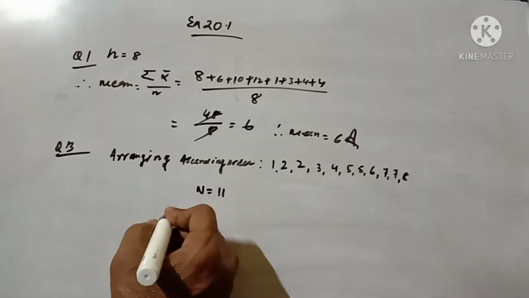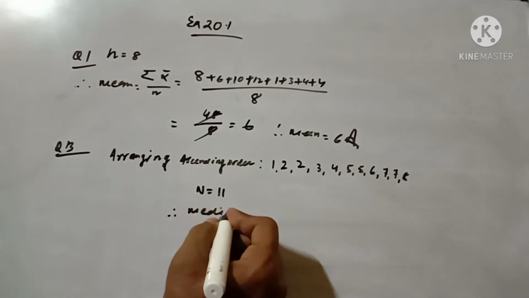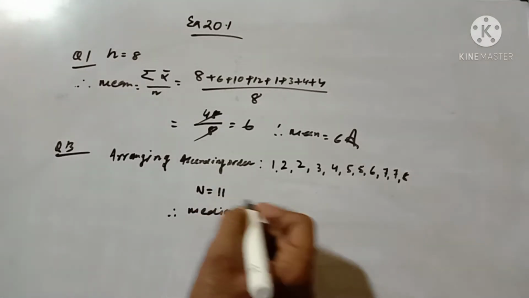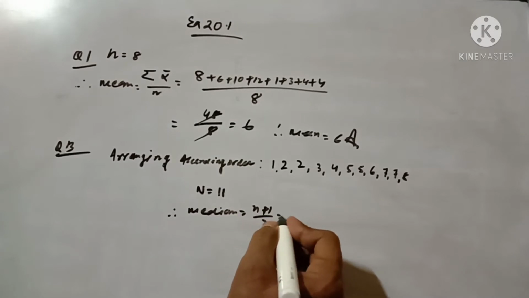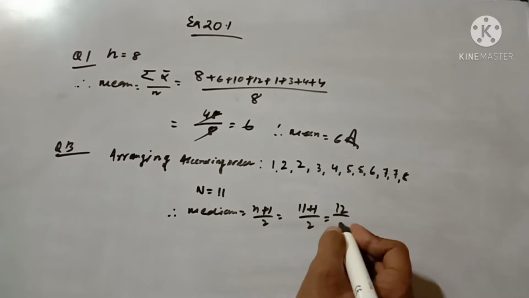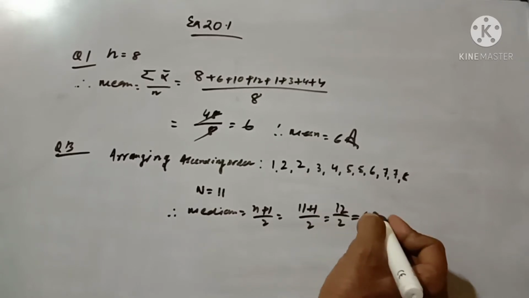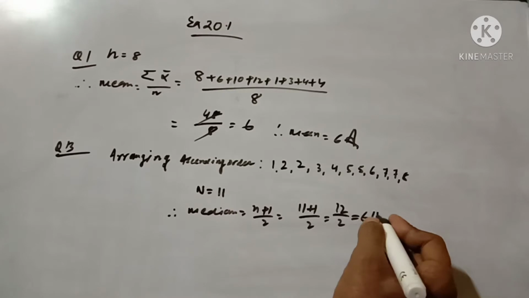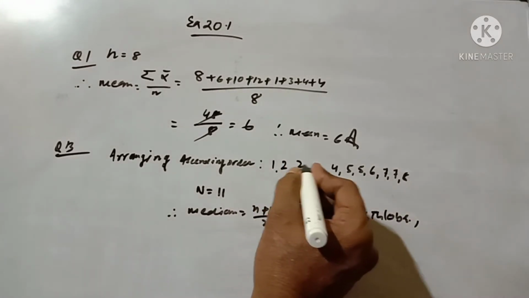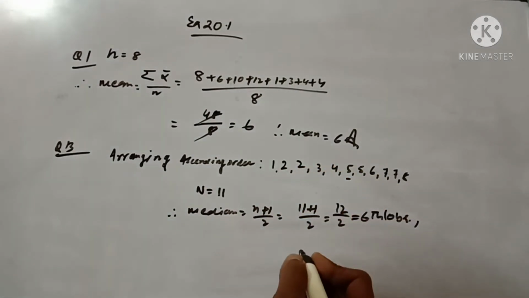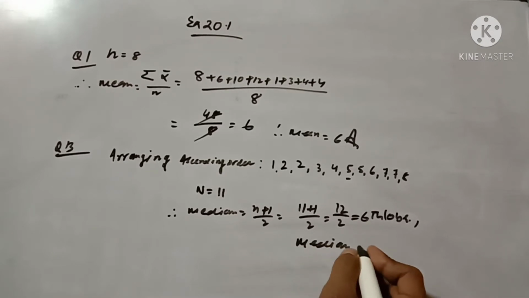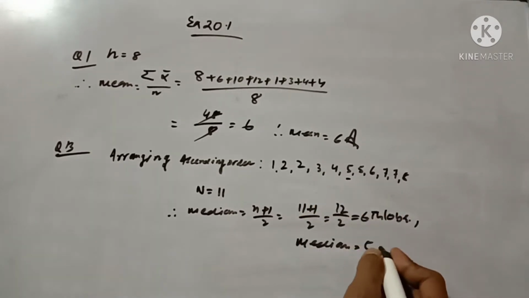So the median equals (n plus 1) by 2, because the data is odd: 11 plus 1 by 2, that is 12 by 2, equal to 6. Our sixth observation: 1, 2, 3, 4, 5, 6. This is 5. So median equals 5. This is our required answer.